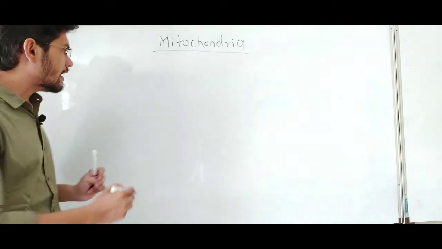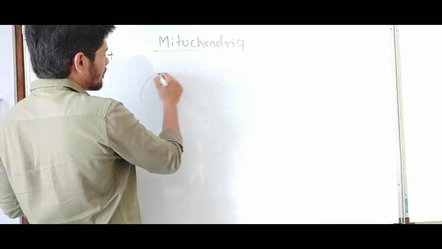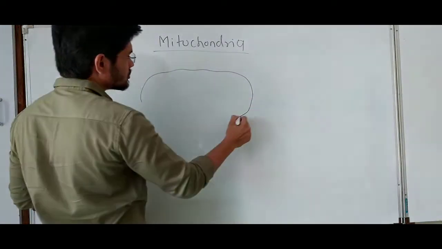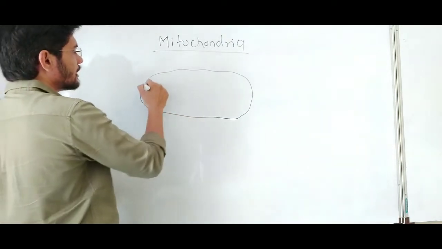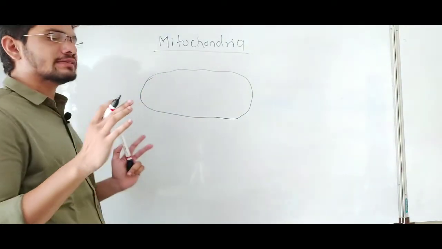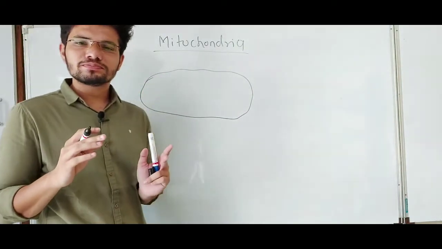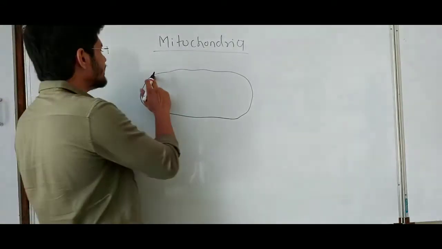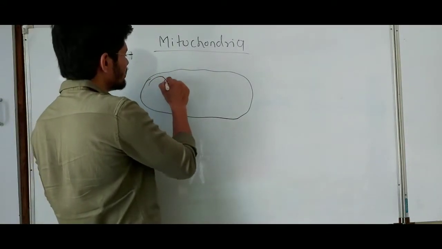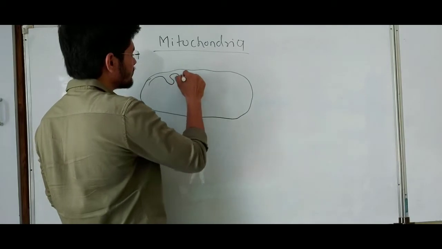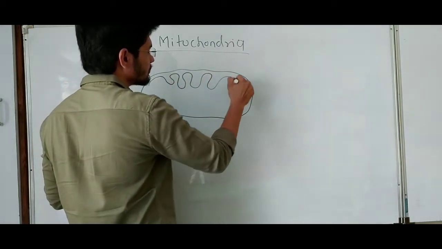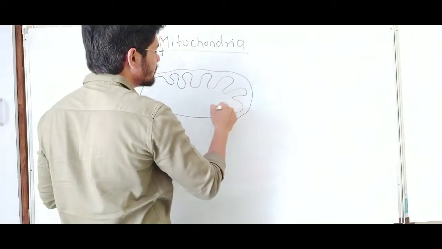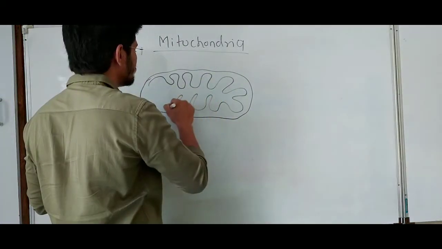So let's talk about the structure of mitochondria. Suppose this is the mitochondria. Mitochondria has a cylindrical shape and it is covered with a double membrane, which means two membranes are present in the mitochondria.